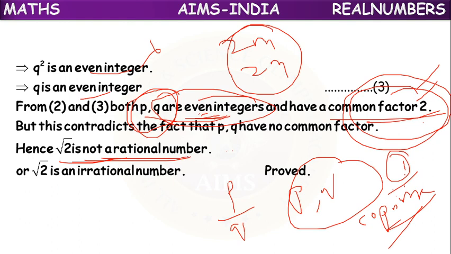Root 2 is not a rational number. So what is correct? Root 2 is not a rational number. With one more example you can understand, children. We have one more example, at that time you can understand. Let's go to the next question.